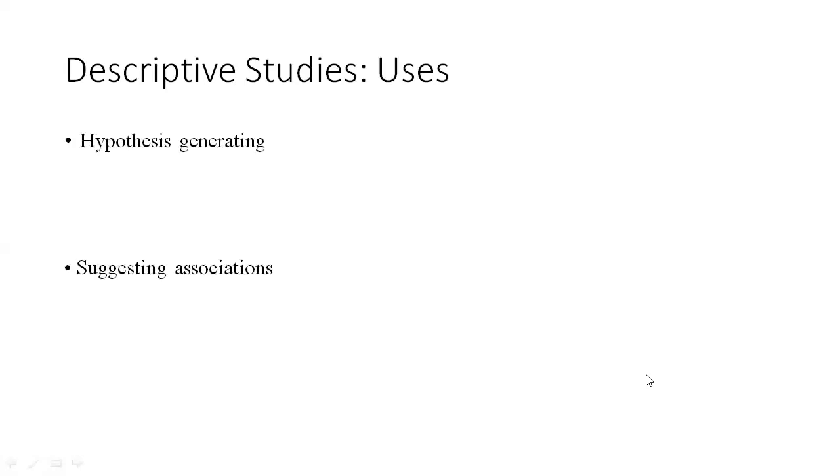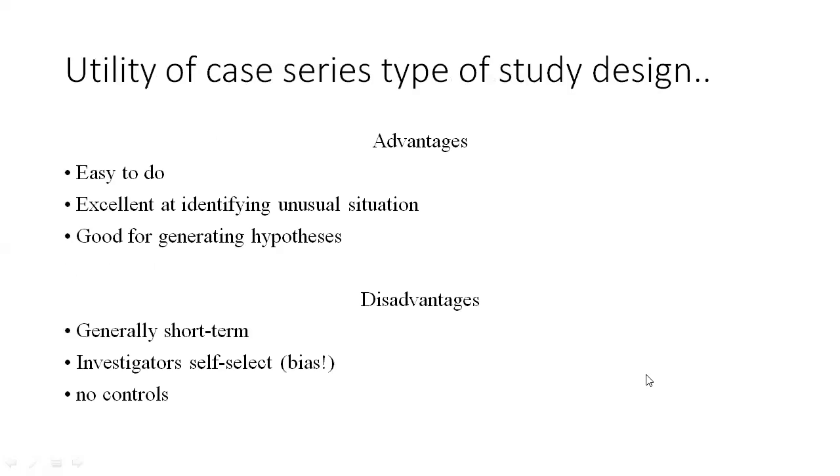So in descriptive studies, hypotheses are generated, research questions are generated. A possible association is suggested, not a confirmed one. These study designs are easy to do and they help in identifying unusual situations, and they generate research questions. The disadvantage is that they may be short-term studies, and when you represent 7 cases,